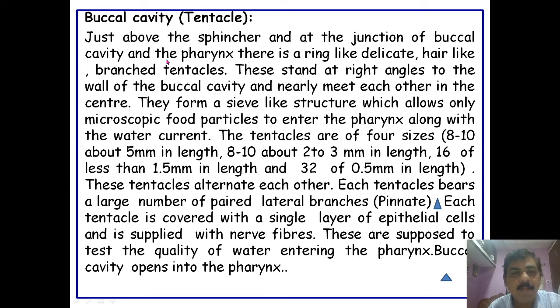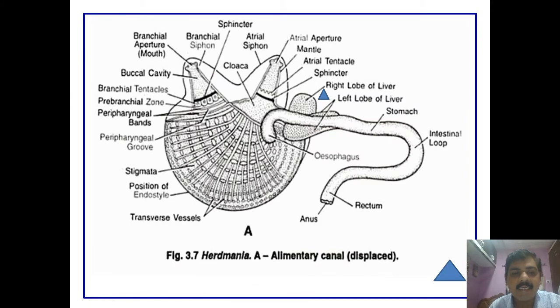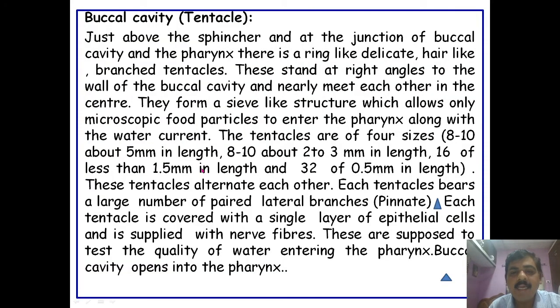In between the buccal cavity and the pharynx there is a ring of delicate, hair-like structures called the tentacles. These tentacles stand at right angles to the wall of the buccal cavity.